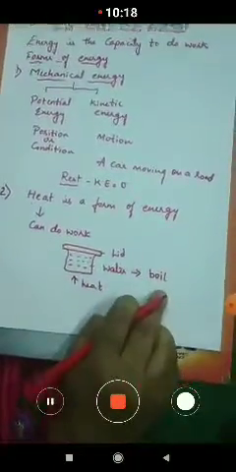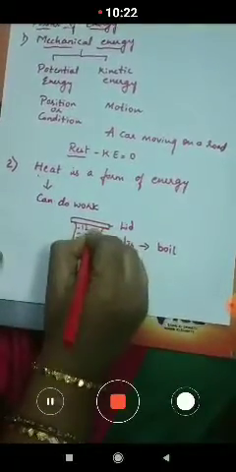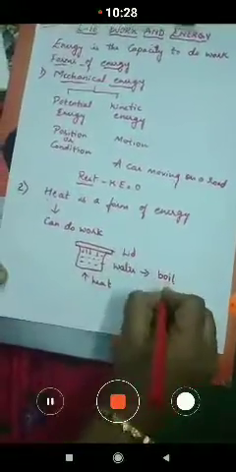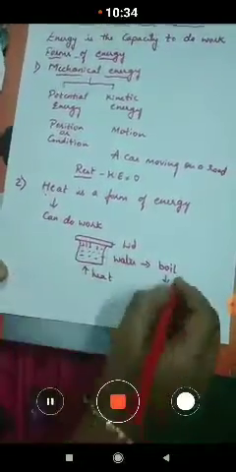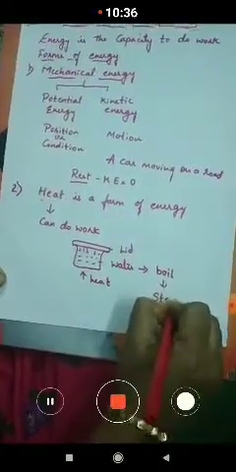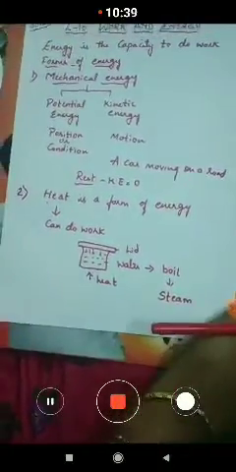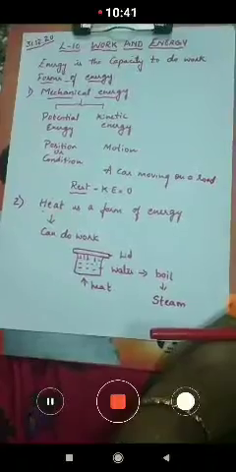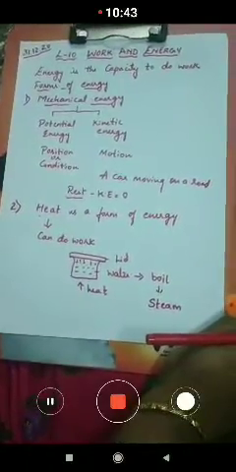So the water starts boiling, and as it is closed, we know that as the water starts boiling, white fumes arise inside the vessel, and this converts into steam, children. So the water is converted into steam.